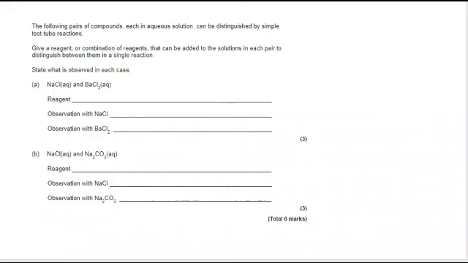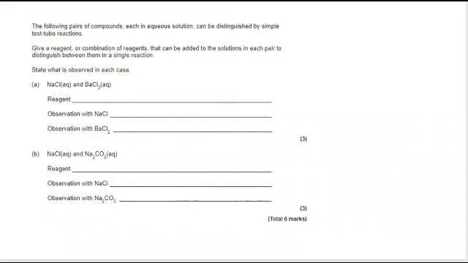So quite a common question. You are given two different reagents or two different solutions, and you need a simple test tube reaction that will help you to identify or differentiate between them. So can you give a reagent or combination of reagents that can be added to the solutions in each pair to distinguish between them in a single reaction?